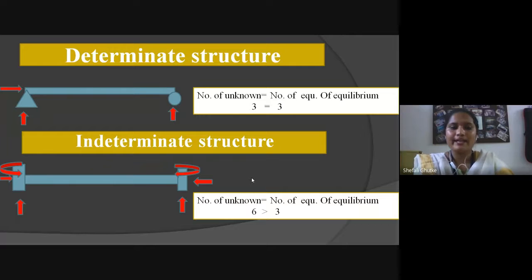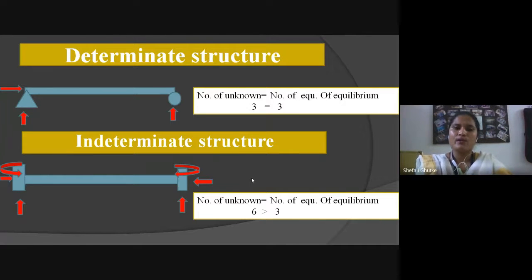Now, we are taking an example of a 2D structure. You can see here, it is a beam. One end is a hinge support, the other end is a roller support. In hinge support, we know that we have only two reactions, the reaction in the y-axis and the reaction in the x-axis.